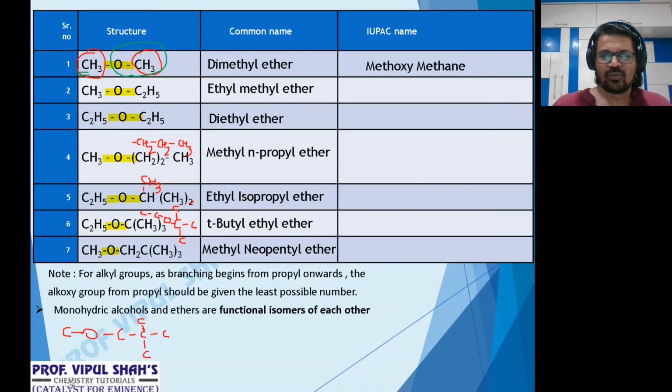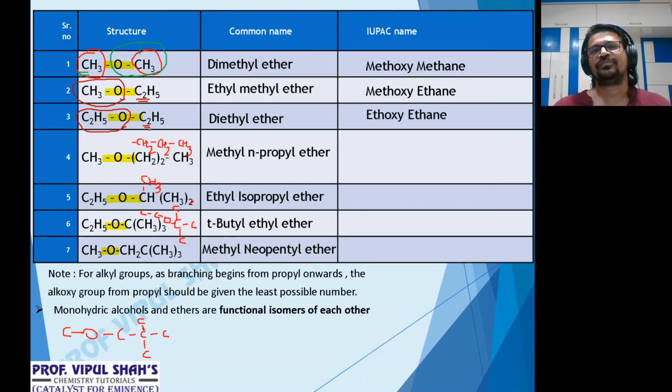Second one, that's an interesting one to understand. Observe carefully. Alkyl with more carbon, that's C2H5, that's my parent alkane, so that's ethane. Who's the alkoxy? The one with less number of carbons, so that's 1 carbon. 1 carbon with oxygen, alkoxy, methoxy. Parent alkane 2, so ethane. So the IUPAC name is methoxy ethane. Understood? Third one, select any one. Suppose I select this one as my alkoxy, OC2H5. 2 carbon with oxygen, ethoxy. Parent alkane with 2, ethane. So the IUPAC name is ethoxy ethane.